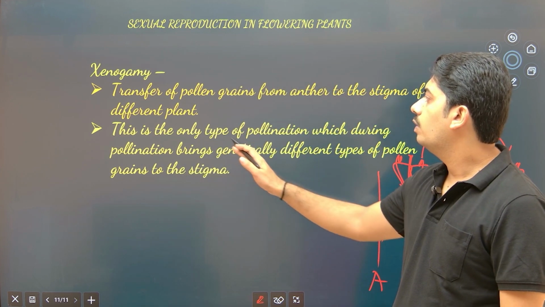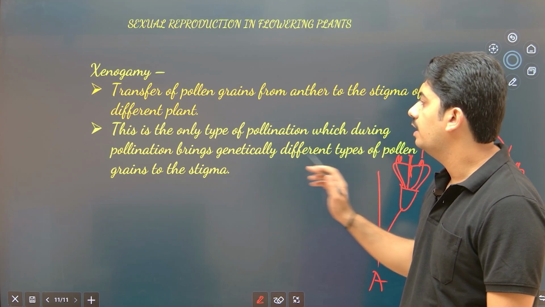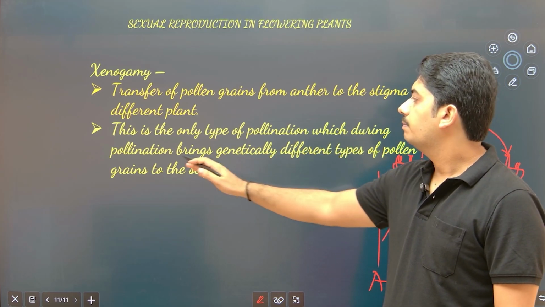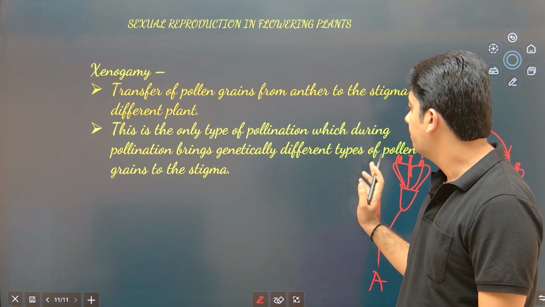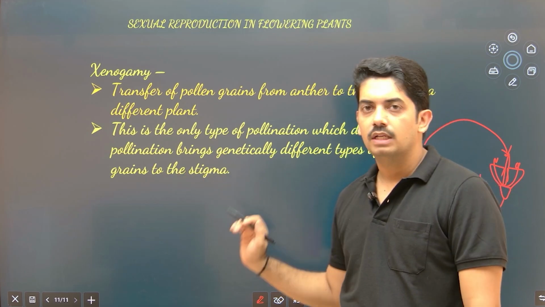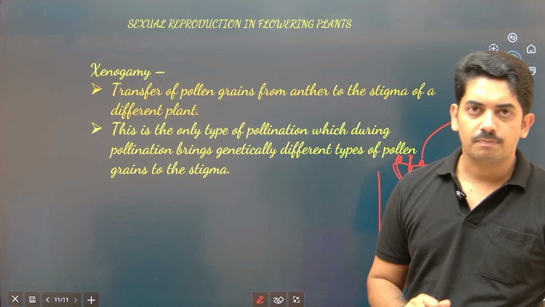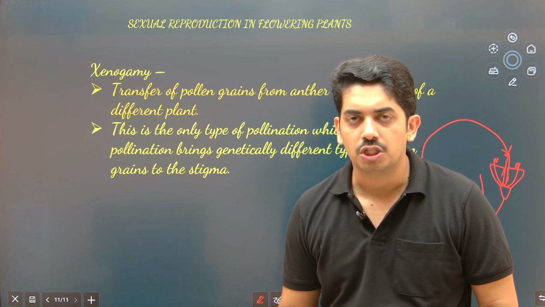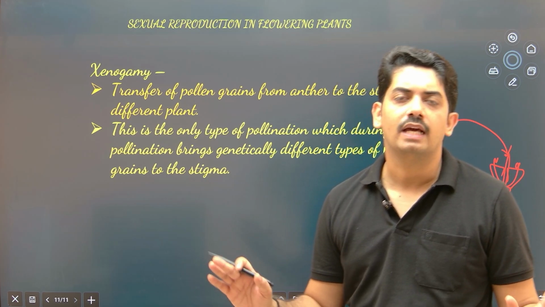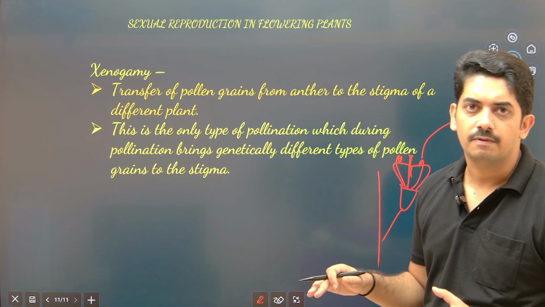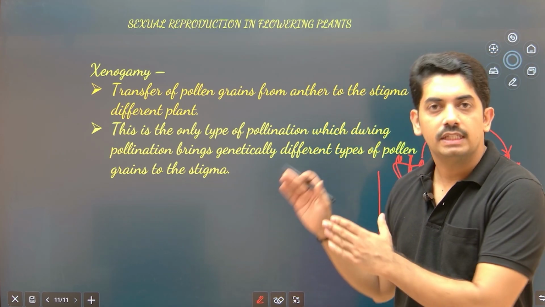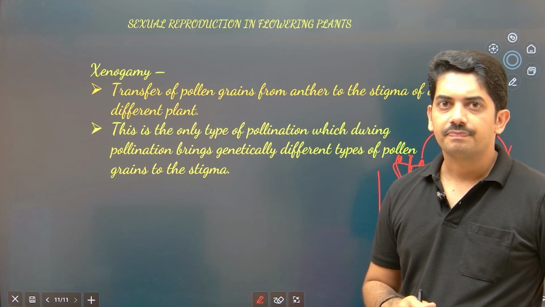So this is the only type of pollination which brings genetically different types of pollen grains to the stigma. So here the offspring produced will have a slight variation, not exactly similar to their parents. Why is there a variation? Because it is true cross-pollination.